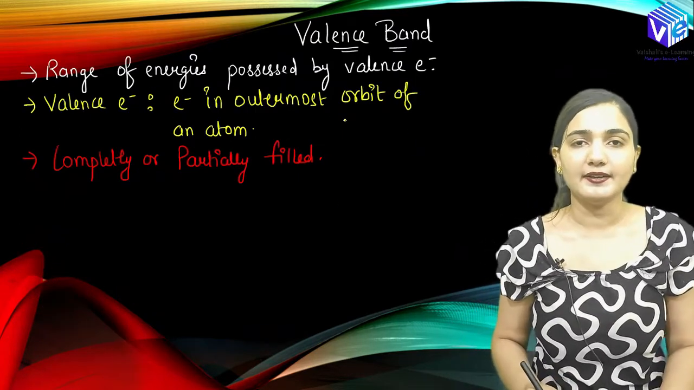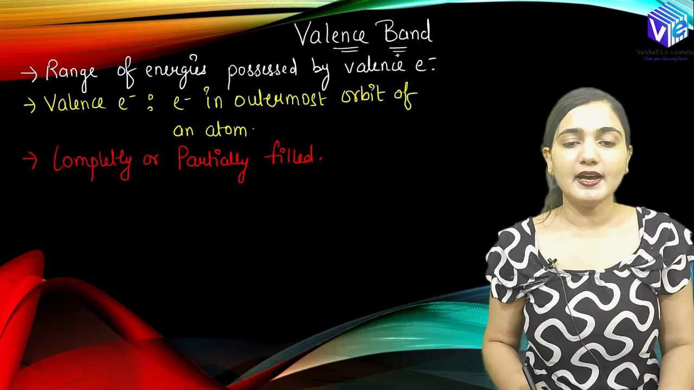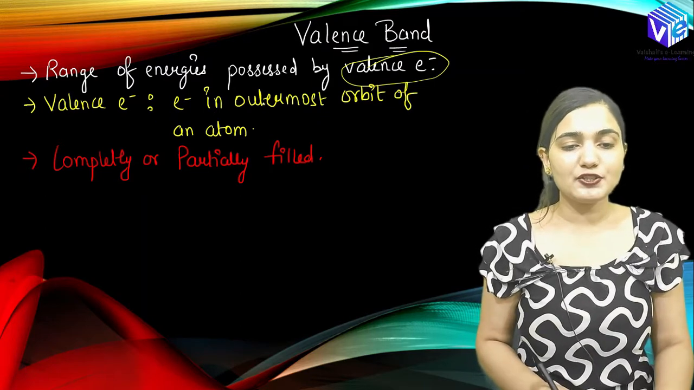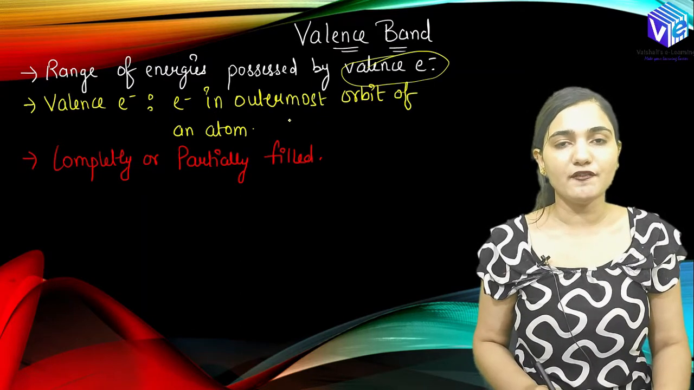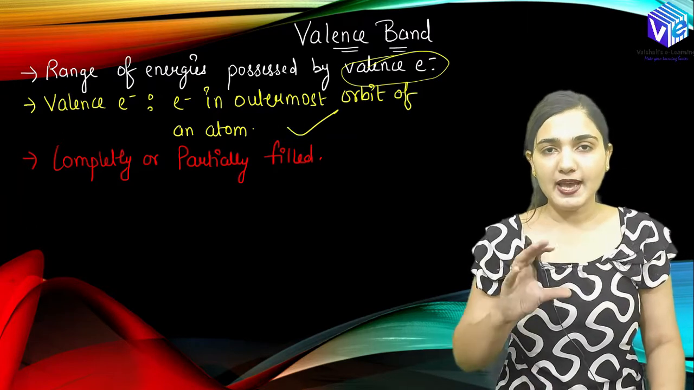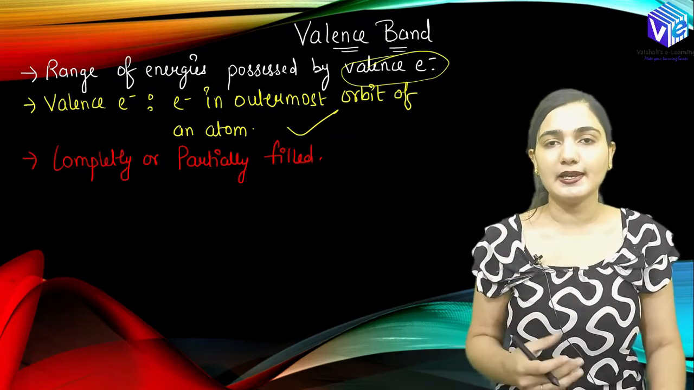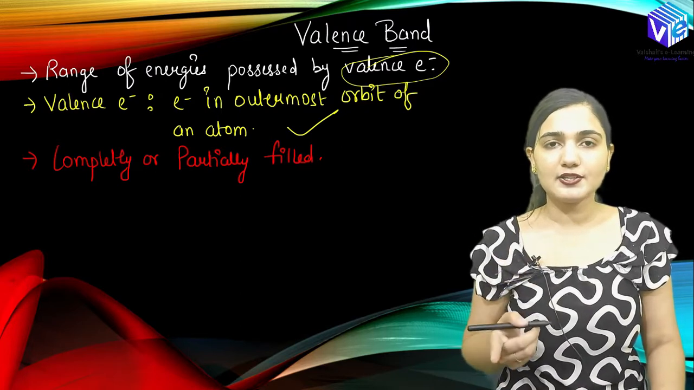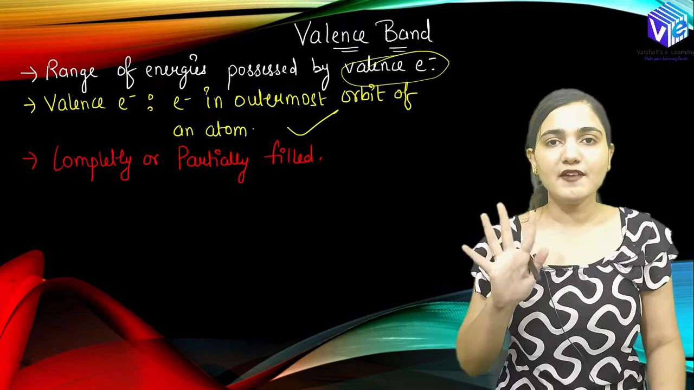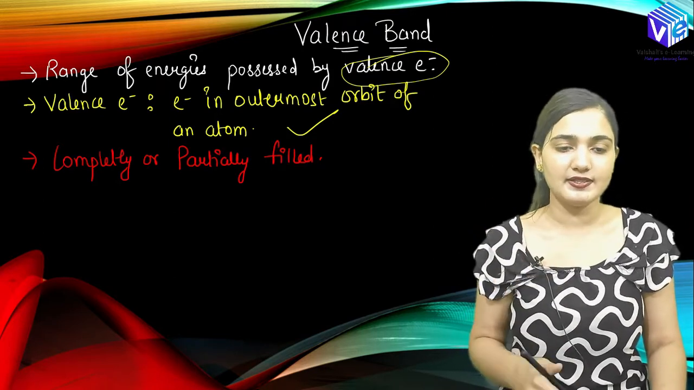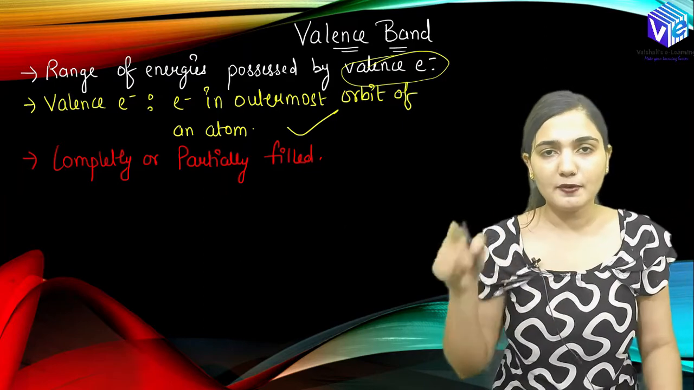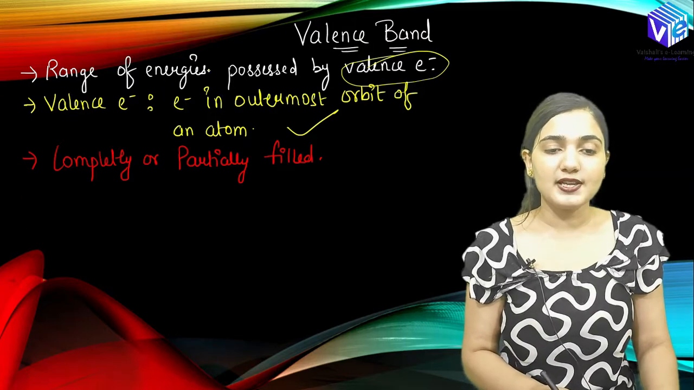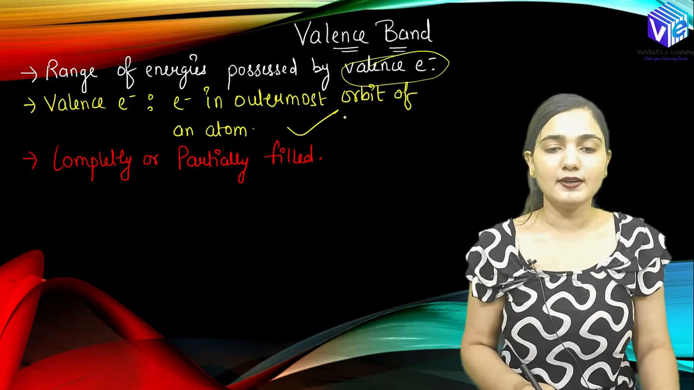What is valence band? So it's the range of energy possessed by the valence electron. Now you may not know what is the valence electron. The valence electrons are the electrons in the outermost orbit of an atom. In the outermost orbit we will be having some electrons. These electrons are the valence electrons. Right? So we all know in hydrogen we have one valence electron. In phosphorus we have 5 valence electrons. In boron we have 3 valence electrons. So the outermost orbit is going to tell me how many valence electrons are there, and the energy possessed by these valence electrons is called the valence band.